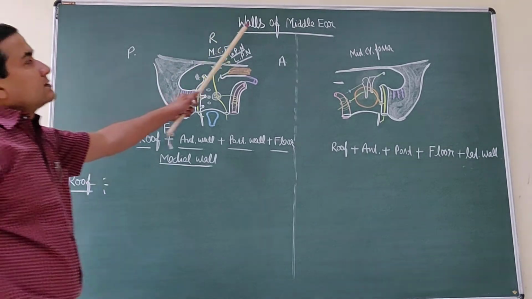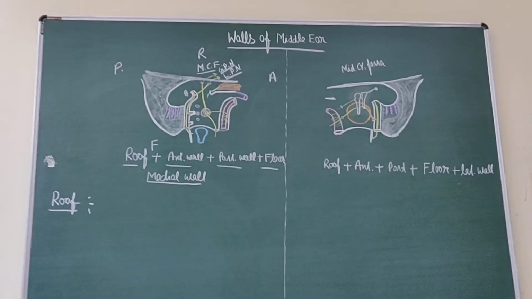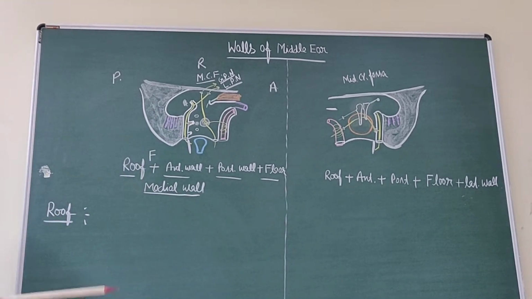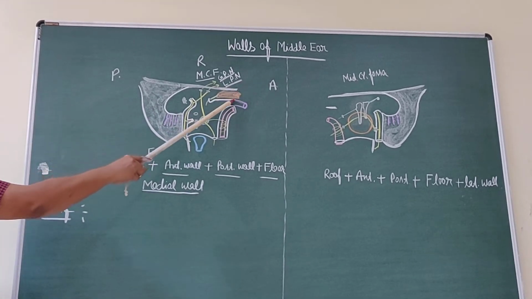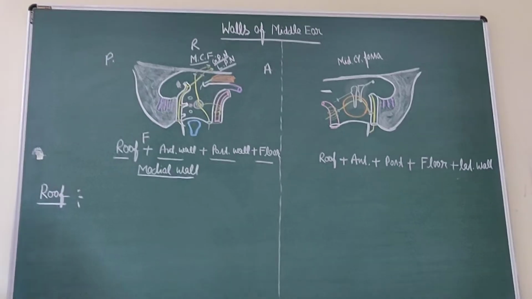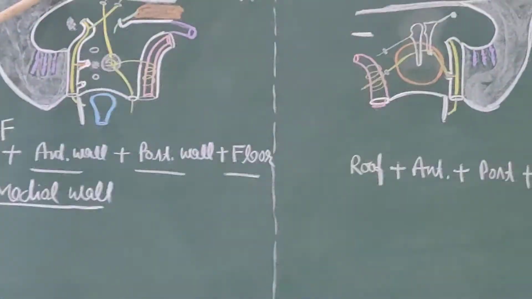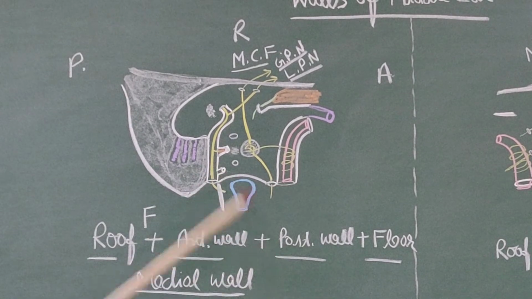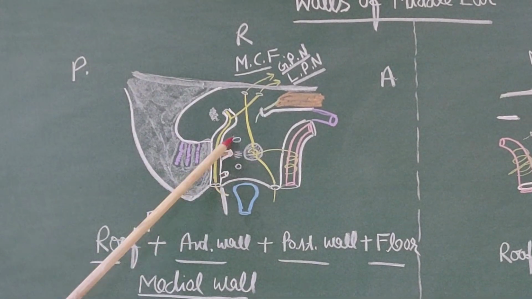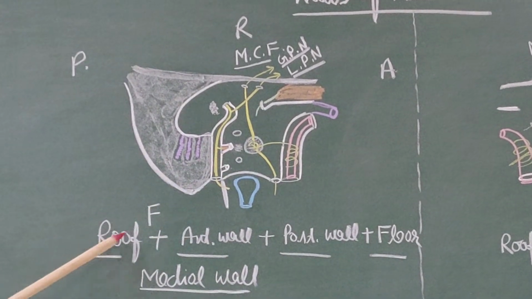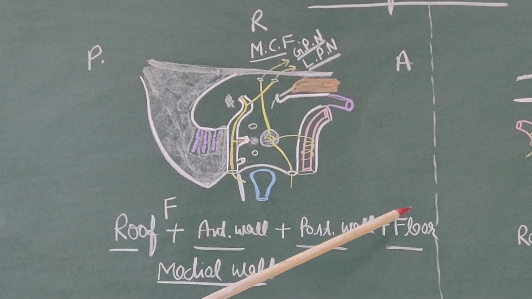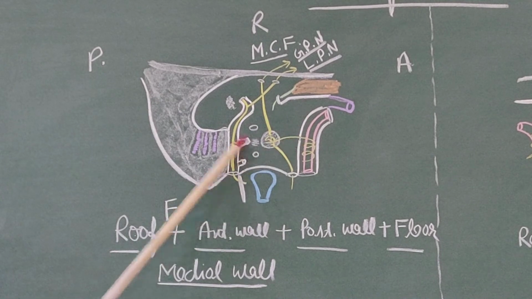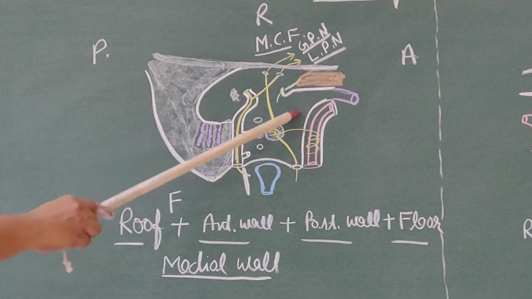Now the walls of the middle ear. There are two diagrams. In this diagram, we see the anterior wall, the roof, posterior wall, floor, and this features the medial wall. So in this diagram, it is the roof, anterior wall, posterior wall, floor, and the medial wall. The features of the medial wall are in this diagram.